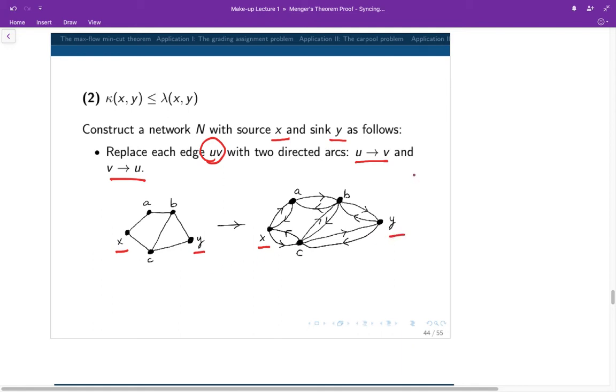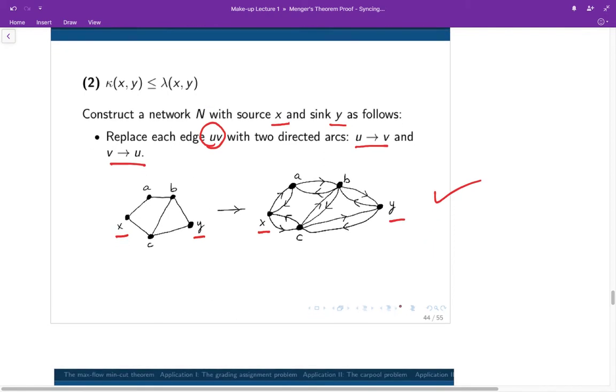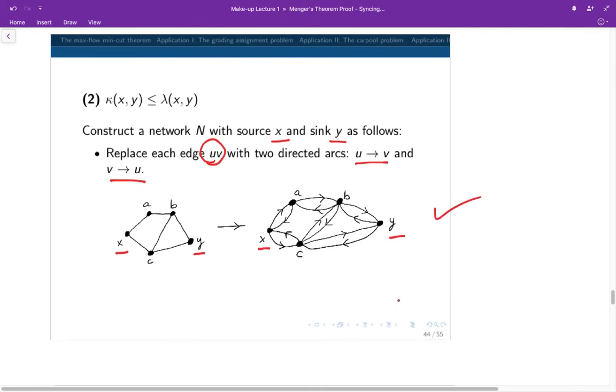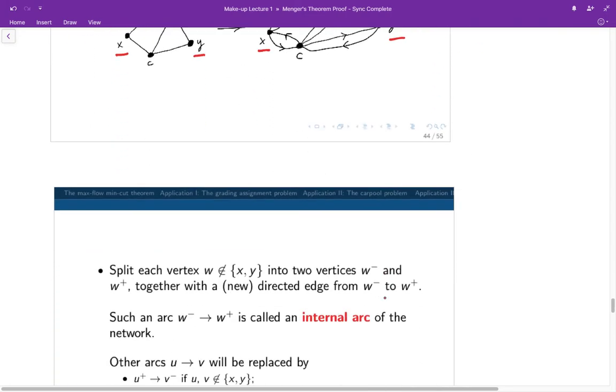In the first step, every edge in the graph will be replaced by two arcs. So for example, the edge AB is now replaced by the arc from A to B, as well as from B to A, and so on and so forth. This is not the final network that we're going to use, because in the next step, we are going to further modify this.